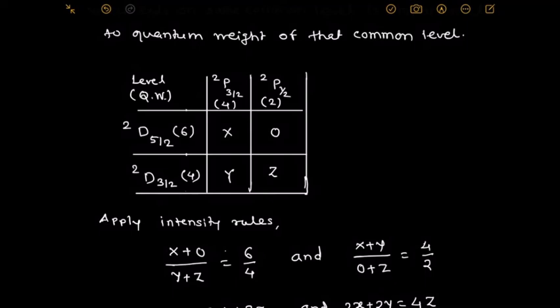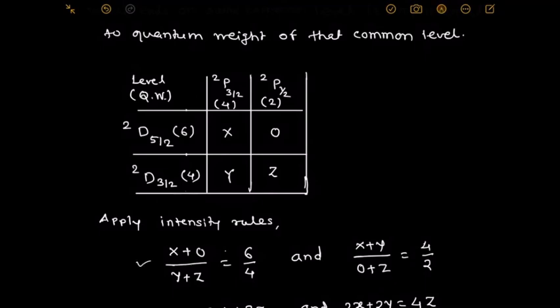another two lines which are coming from the common level doublet D 3/2. Which are these two lines? Doublet D 3/2 to doublet P 3/2 and doublet D 3/2 to doublet P 1/2, means Y plus Z, directly proportional to quantum weight 4. Hence, this is the first relation.